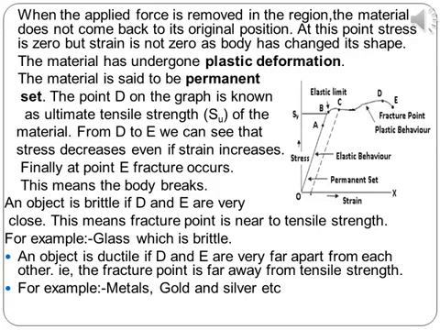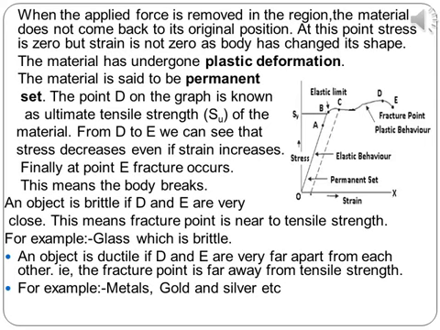The point D on the graph is known as ultimate tensile strength, which is represented by Su. From the point D to the point E, we can see that stress decreases even if the strain increases. Finally, at the point E, fracture occurs. This means that the body becomes brittle. See the main important points which are needed to study from this graph.